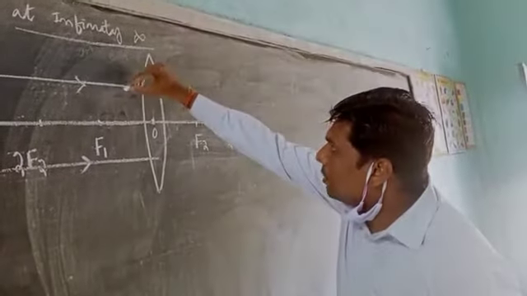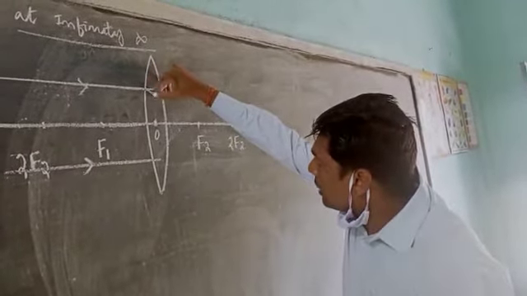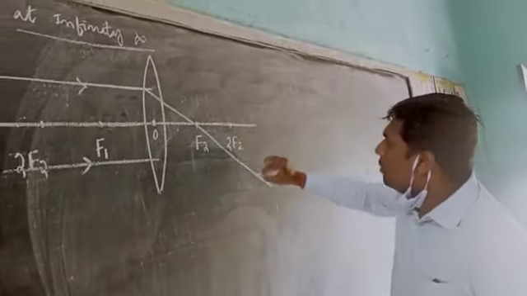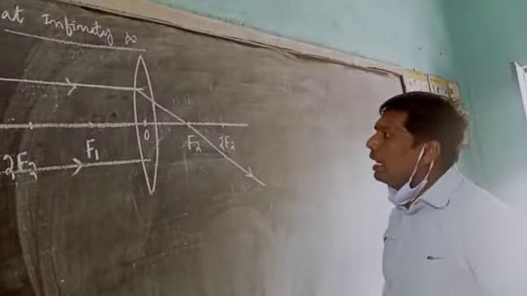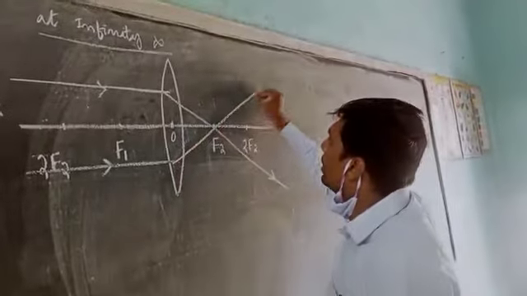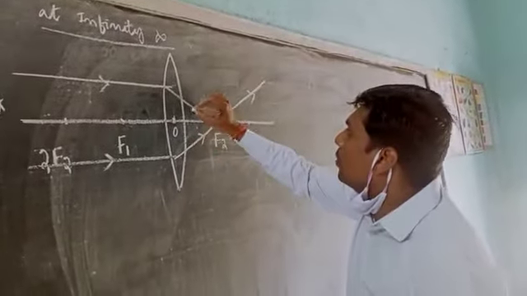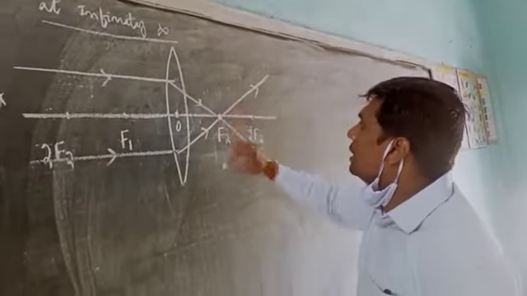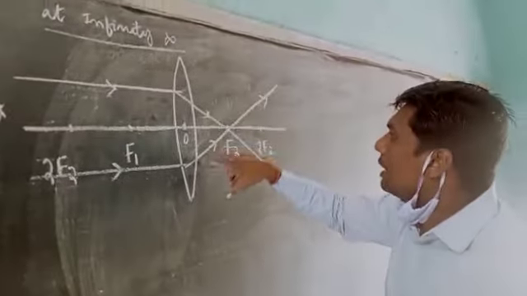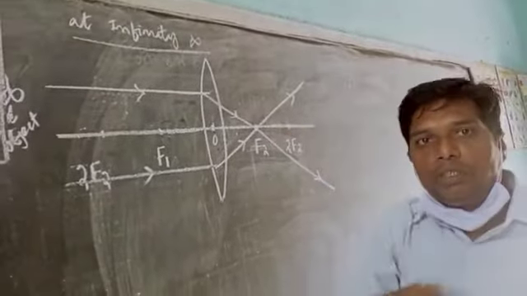All these parallel rays pass through the second focus, so the refracted rays intersect each other.